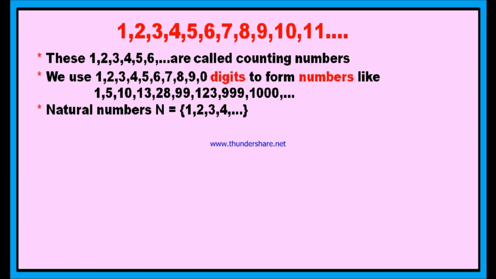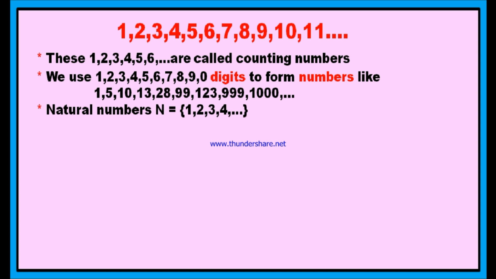In this set of natural numbers, what is the least natural number? Good. 1 is the least natural number. And what is the highest natural number? Good, we cannot say. Therefore, the infinity is the highest or the maximum natural number. There is no highest natural number, but the least natural number is 1.